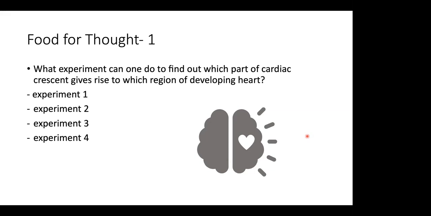So if you have the first heart field or the second heart field, you can stain one of them in the early embryo and then find out which region of the fully developed heart has the vital stain. Or even if vital staining is not possible, you can add radionucleotides to one of the heart fields and then find out which parts of the future heart have radioactivity.